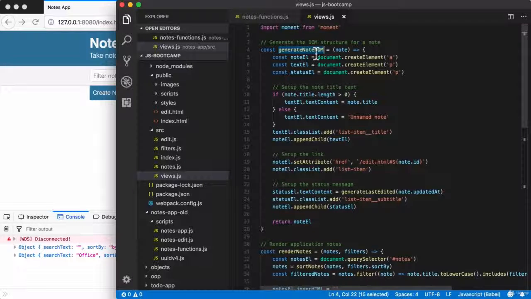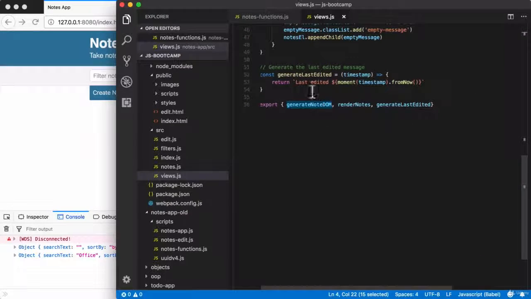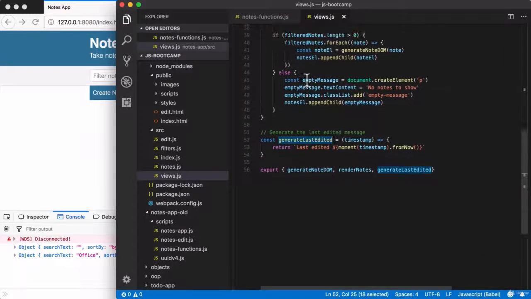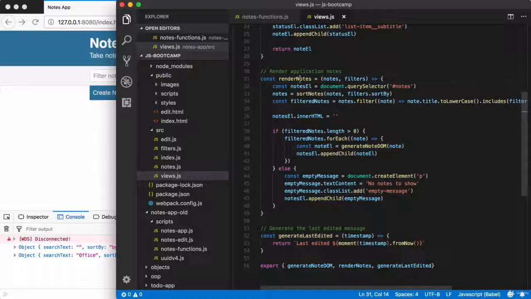Now, of our three functions, only one is going to need to undergo some sort of change. Generate note DOM is perfectly fine as it is. We're not going to change a single line of code. And the same is true for generate last edited. We are, however, going to make some changes to render notes. Currently, render notes takes in two arguments, the notes array and the filters object. So when we call render notes, which we do quite a few times, we have to pass that information over and over again. It's a bit redundant.